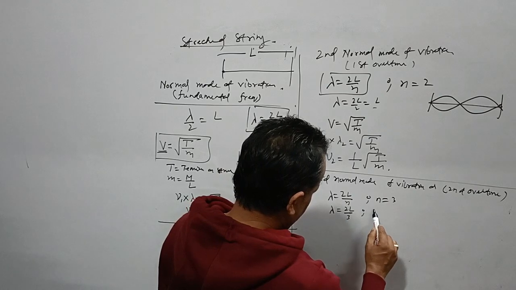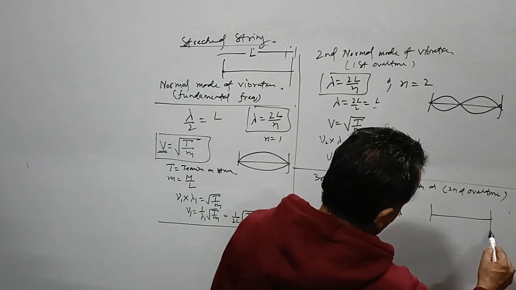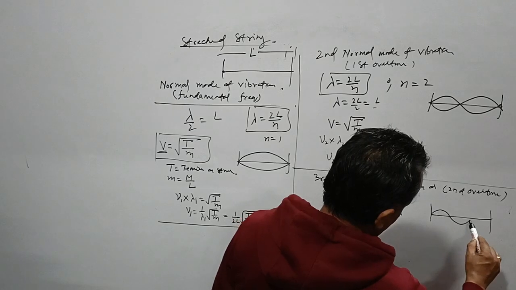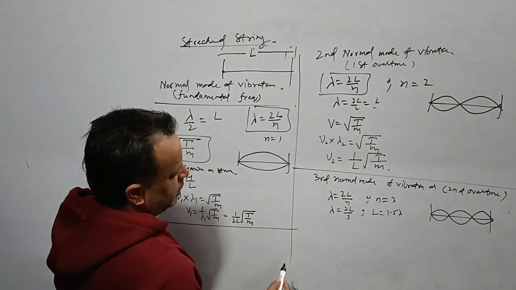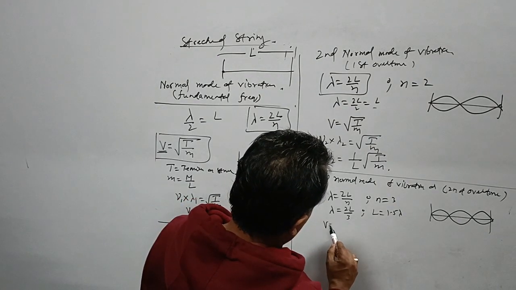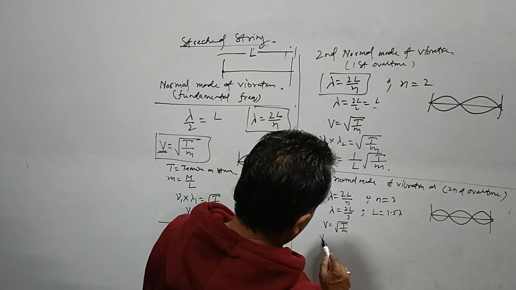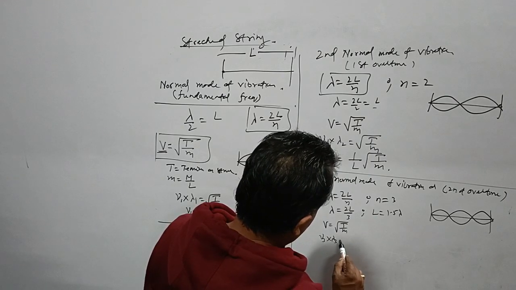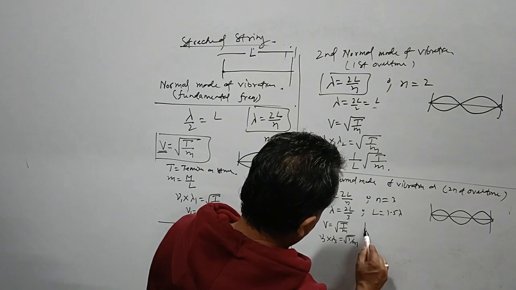In the whole length, what we have? 1.5 wavelength. It is like this. 1.5 wavelength. Then the velocity V is equal to root over T by M. Then comes frequency, wavelength into root over T by M. What we get?